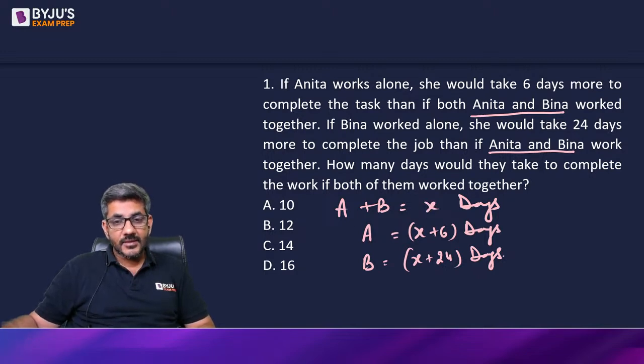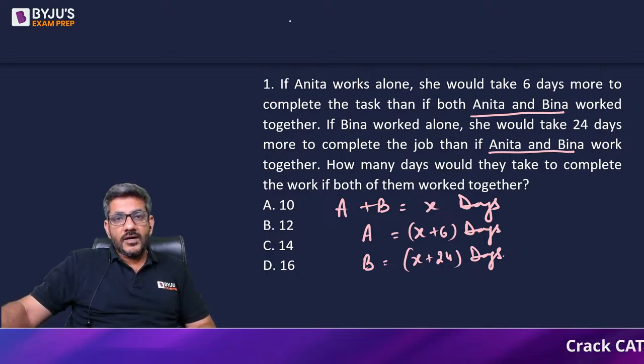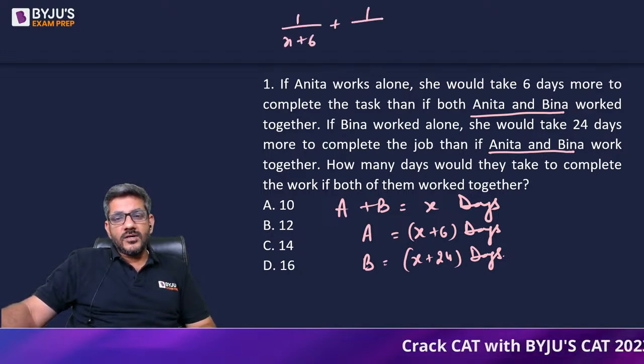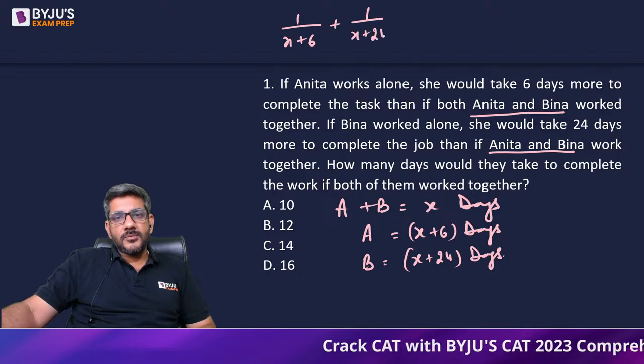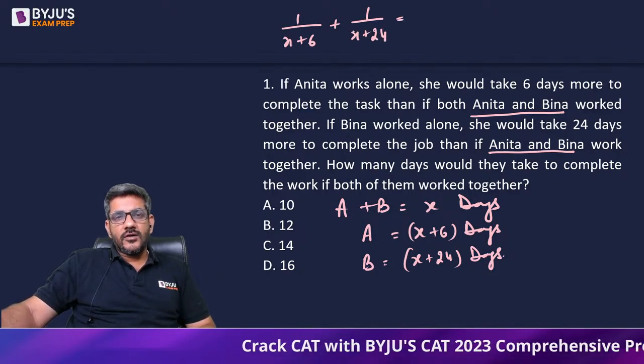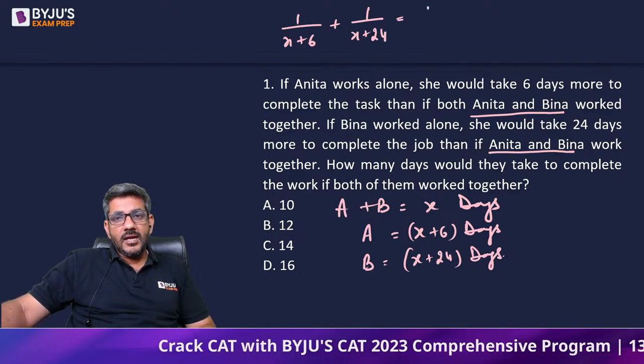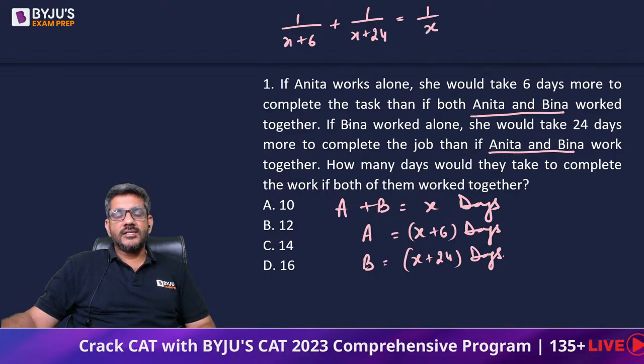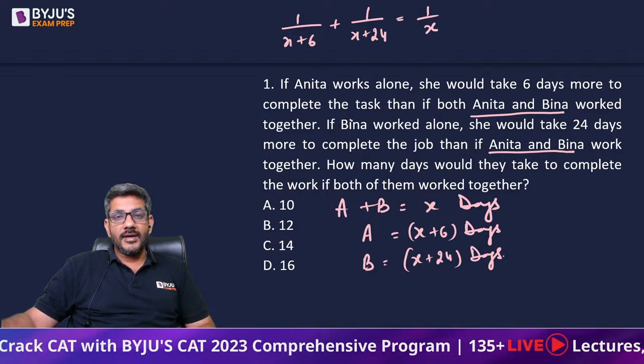Now Anita alone takes X plus 6 days, Beena alone takes X plus 24, and together they take X. So 1 day's work of Anita would be 1 by X plus 6. 1 day's work of Beena would be 1 by X plus 24. So 1 day's work of them together should be their sum, and 1 day's work of them together is equal to 1 by X.